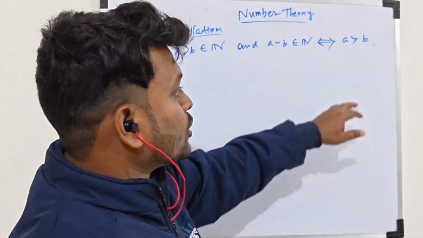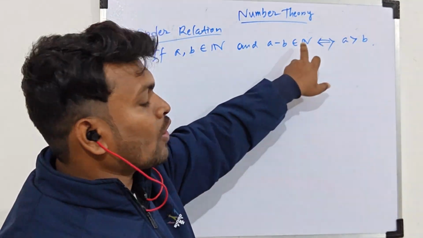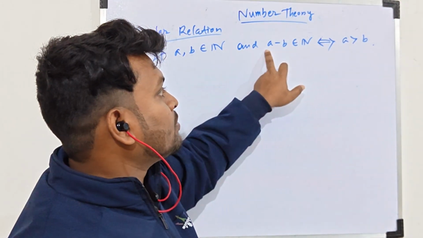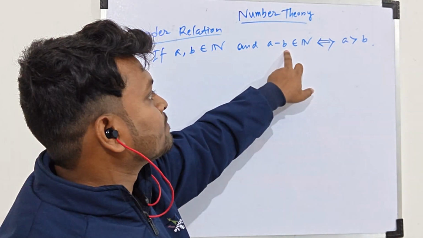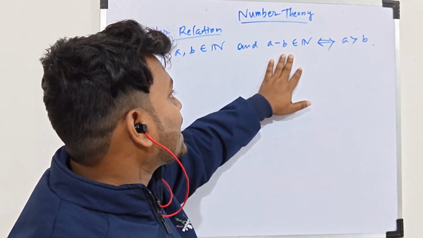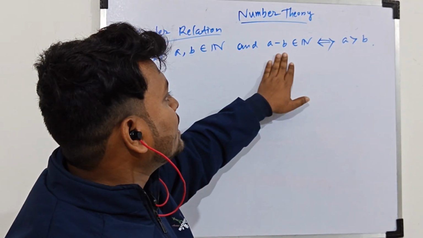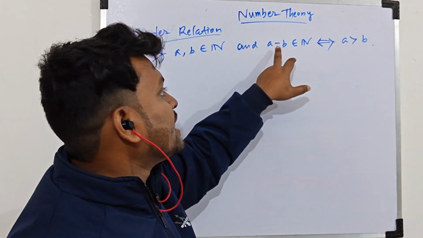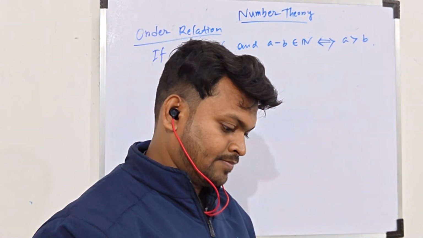So if a is greater than b, then a minus b will be contained in N, and if a minus b is in N, then from this we can say a is greater than b. Only when a is greater than b will the subtraction a minus b belong to N. This is the order relation.